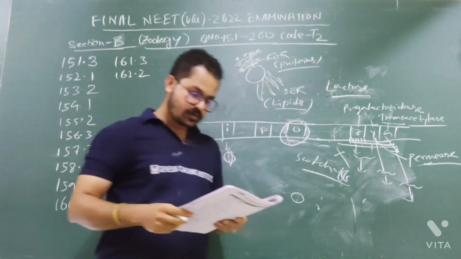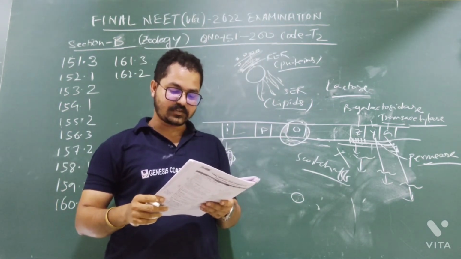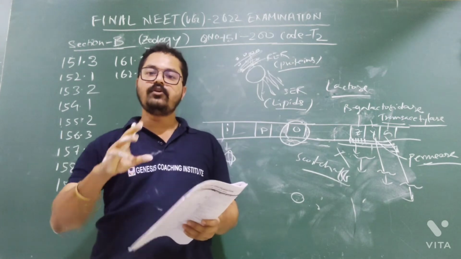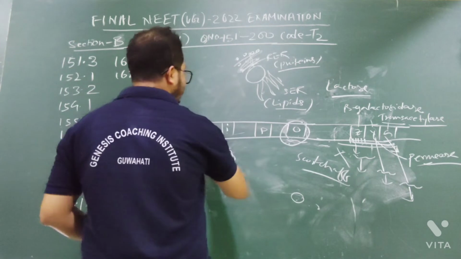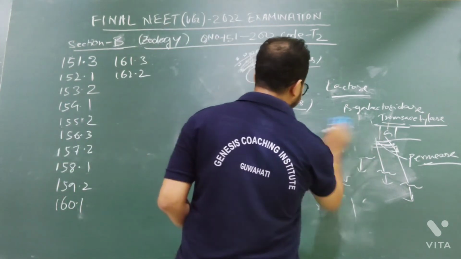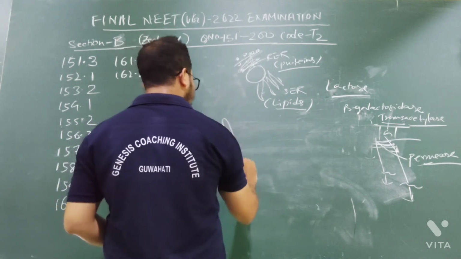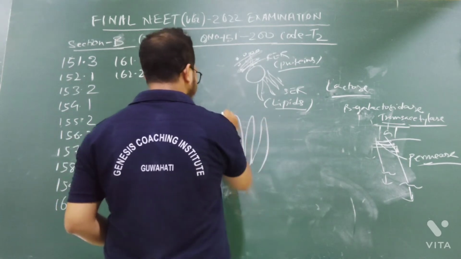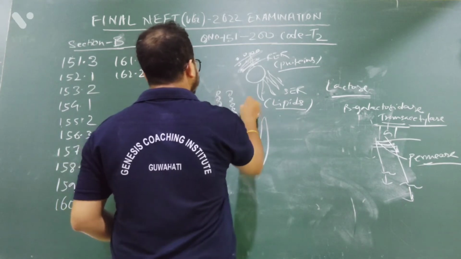Now, question number 163. Identify the asexual reproductive structure associated with Penicillium. Penicillium will reproduce with the help of what structures? Suppose you see from the Penicillium, what we get? Penicillin, the first antibiotic given by Alexander Fleming. At the tip of this Penicillium there is some round structure.